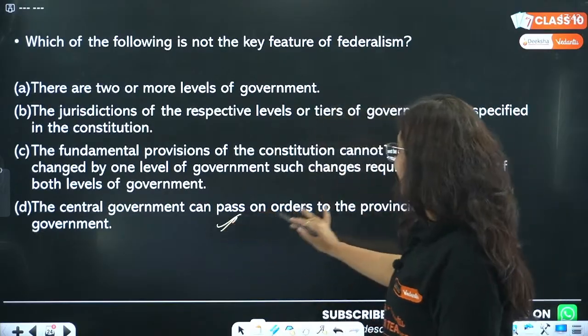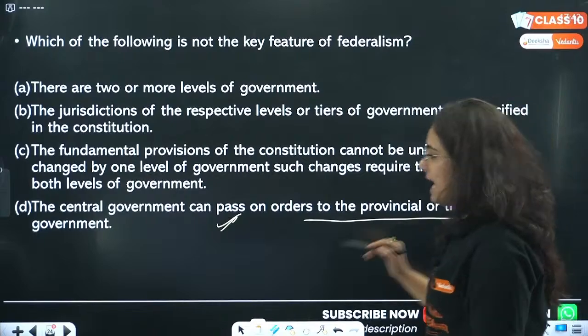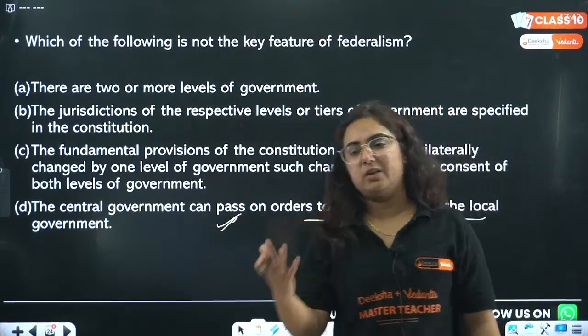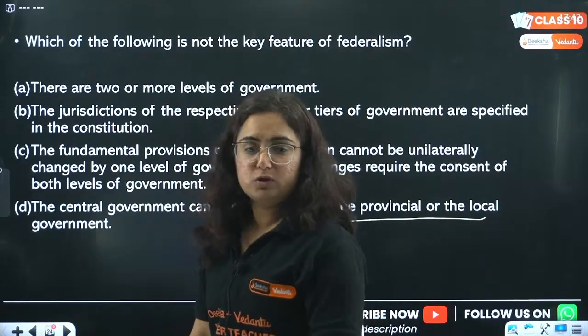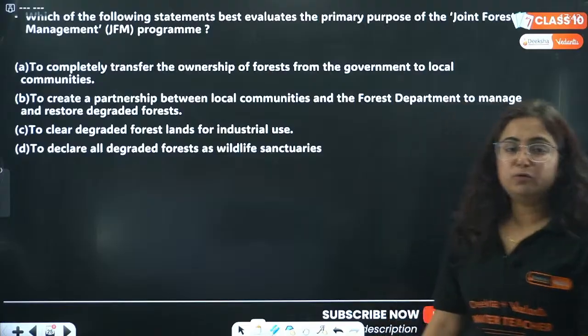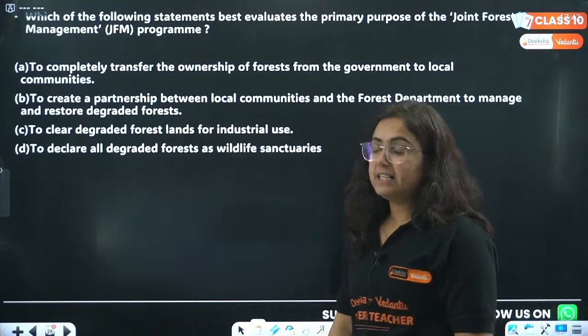The central government can pass on orders to the provincial government. Yes, they cannot, because the central government has its powers and the state governments have their own powers. No, Surat, C is not the correct answer. D is. Next, let's move to geography.